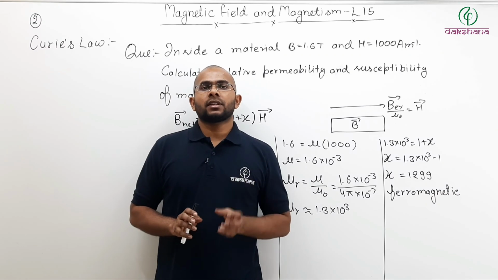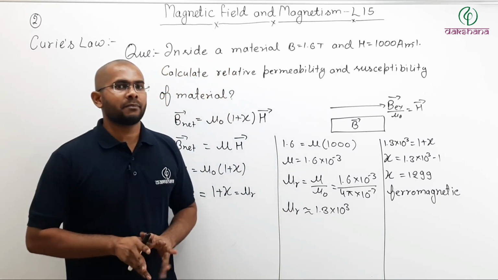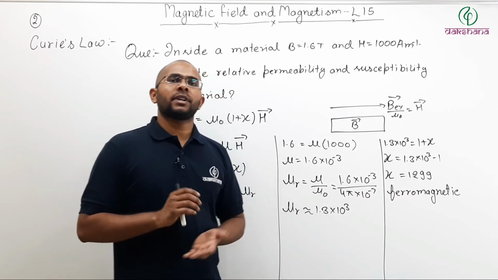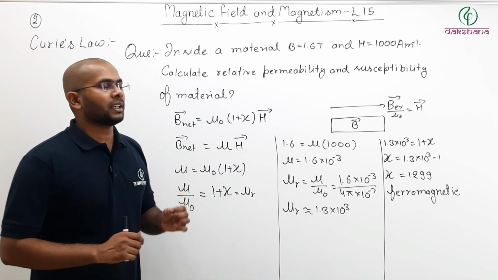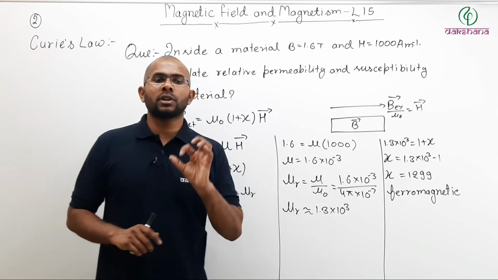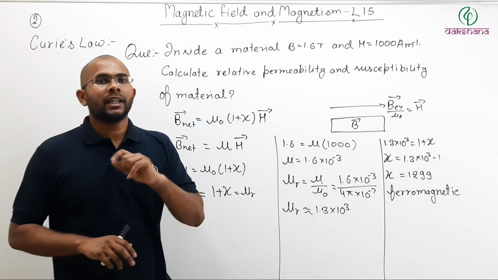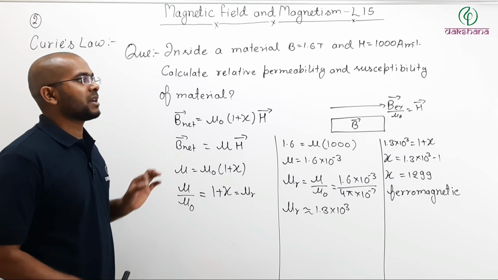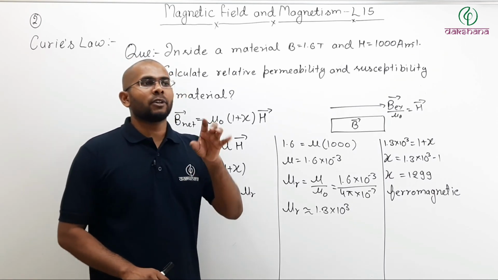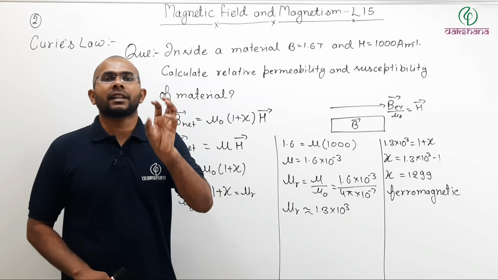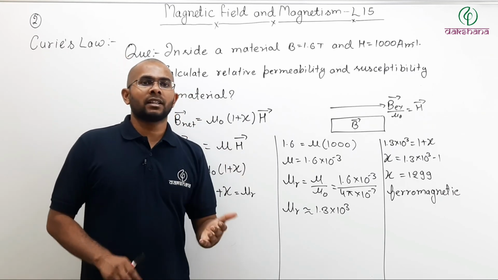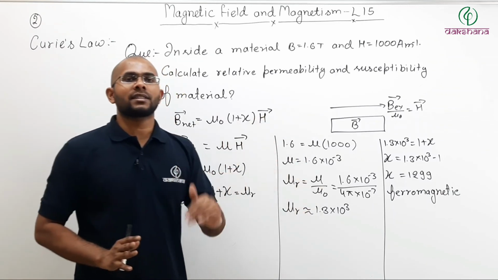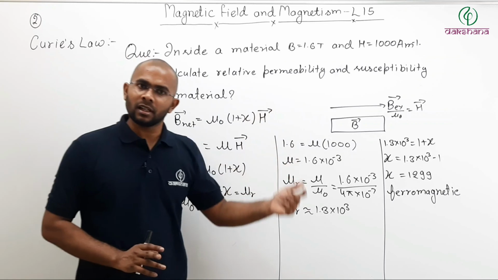So this was your lecture number 15 for magnetic field and magnetism. In this lecture we have talked about susceptibility of a material. Now susceptibility of a material is an indicator of how easy or difficult it is to magnetize that material. We have also talked about permeability of a material. Relative permeability of a material is an indicator of by what factor the magnetic field will increase upon placing that material inside a solenoid or toroid or any external field.